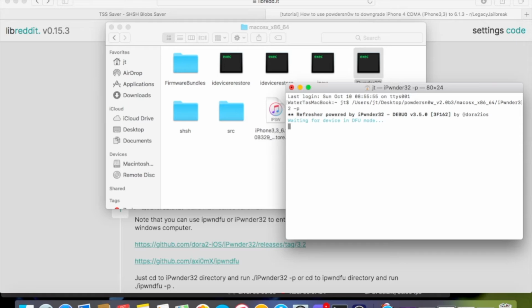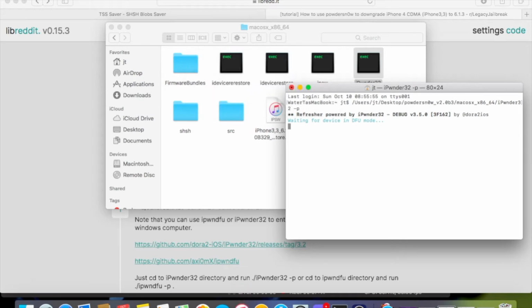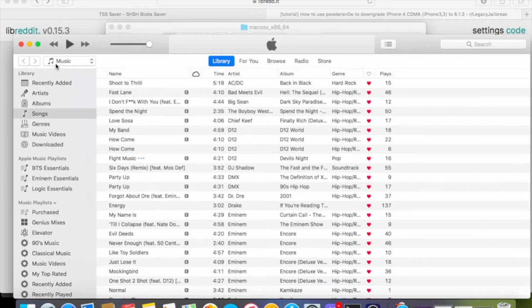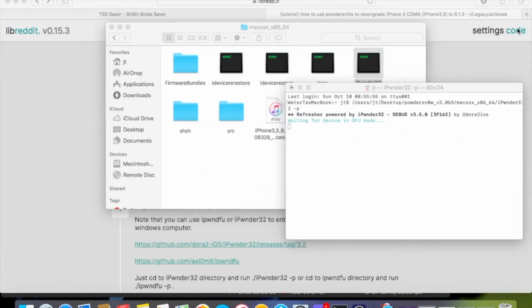If you don't know how to put it in DFU mode, I should put a link down in the description down below, as I just put in recovery mode. Oh, why are you not going to DFU mode? Output, and not what I wanted. I put recovery mode.